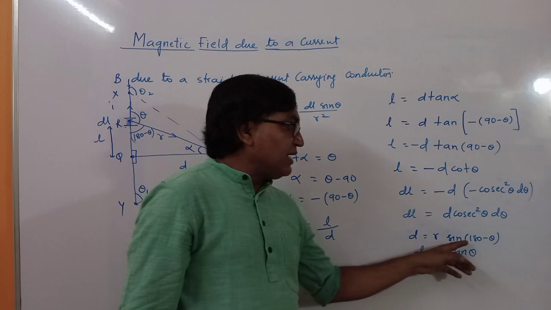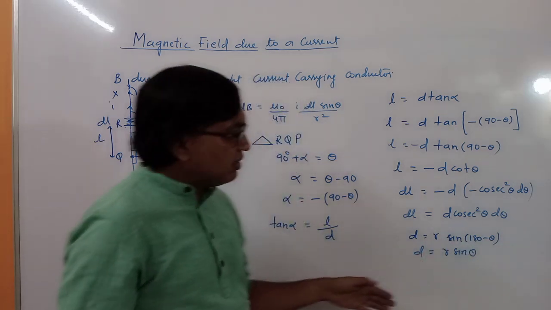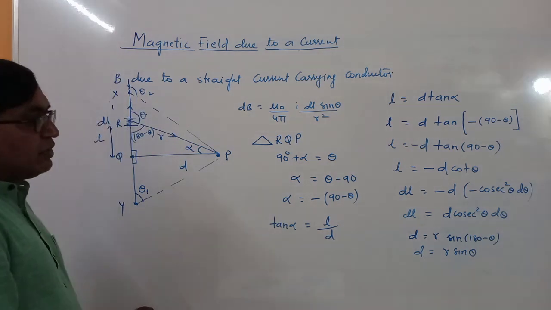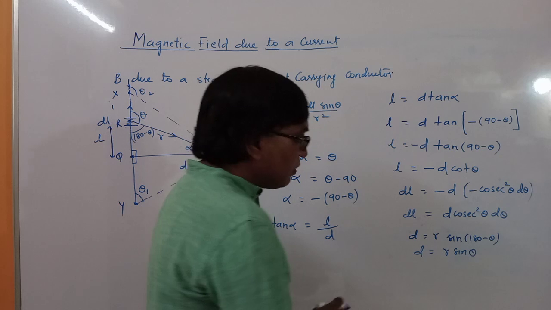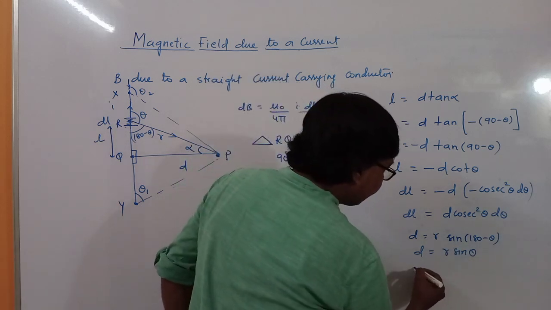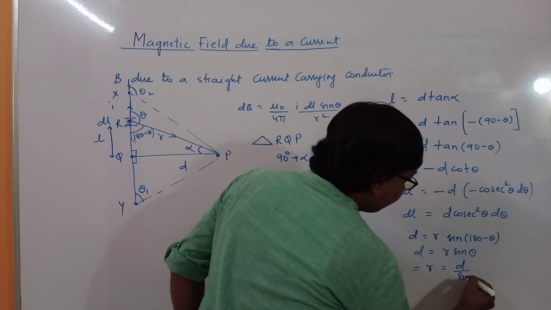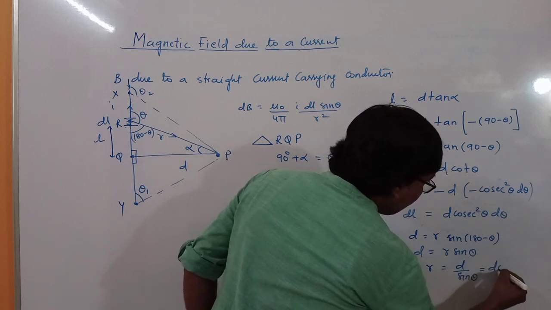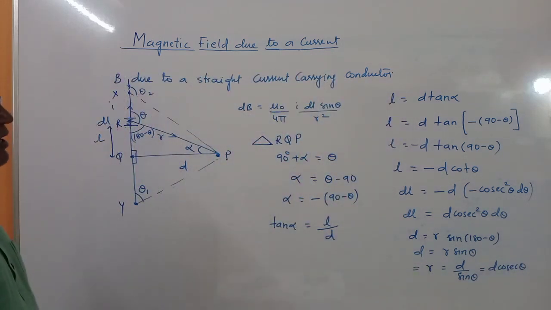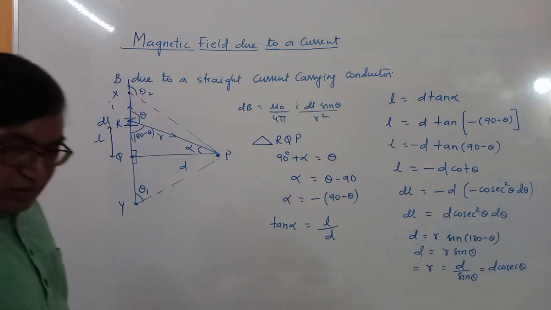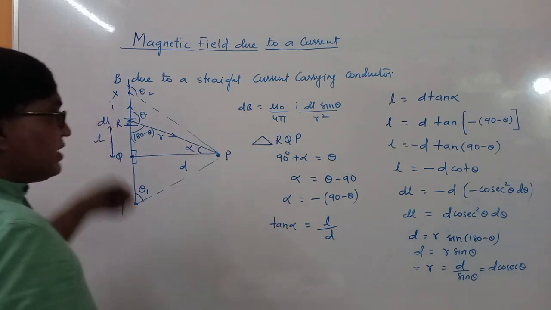Sin 180 minus theta is sin theta, since it is in the second quadrant and sin is positive. So we got dL, now we got r also. r will be equal to D upon sin theta, so that is D cosecant theta.